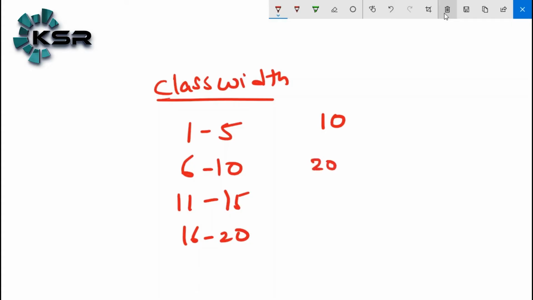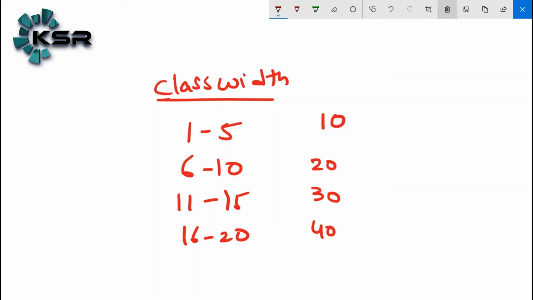Let's say 20. We are taking that as an example. 20 means 20 members are within the age group of 6 to 10. 30 means 30 members, and 16 to 20 means 40 as an example. 40 members are within the range of 16 to 20. But we don't have any real data. When we do practical data, we will get the actual numbers. Just now we are assuming 10, 20, 30, 40.